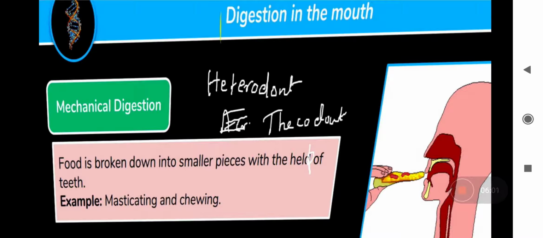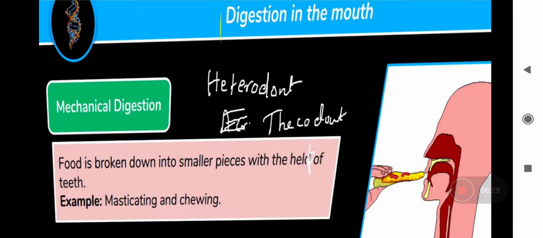When you chew your food, it is broken down into smaller pieces. You cannot swallow a whole roti as it is. It needs to be broken down into small and fine pieces. So teeth help in the mastication and chewing of your food.